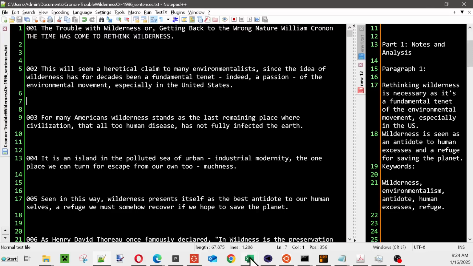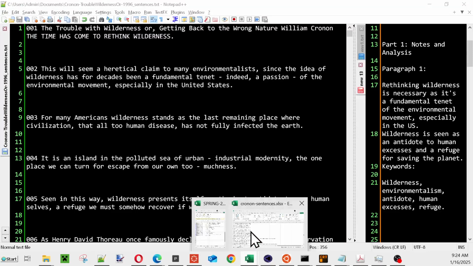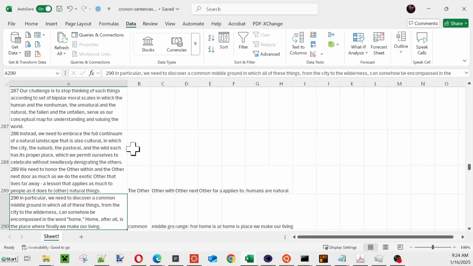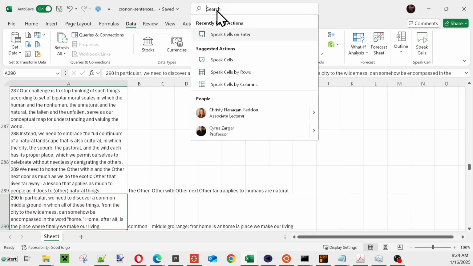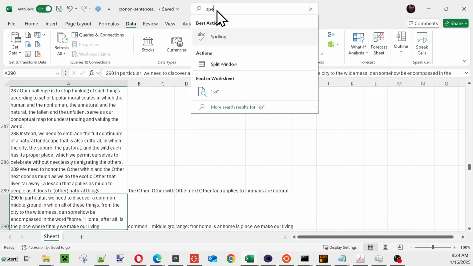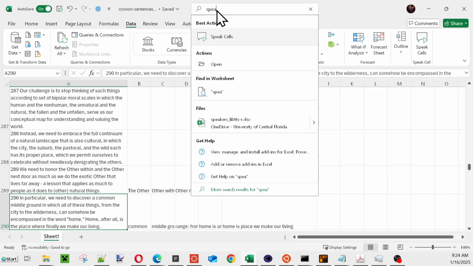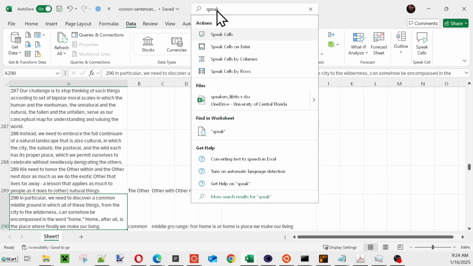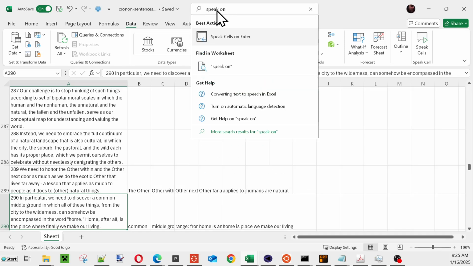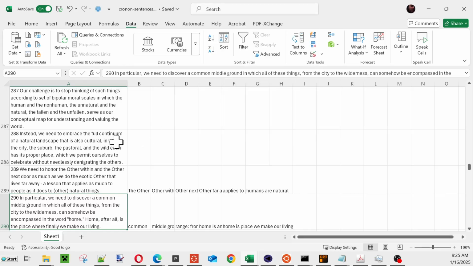But now Excel does not do it. I always try to find a way to make it speak. And there is a speak text feature, but it's tricky to find it. And the one to speak on enter, you have to go to the search up there and search up speak cells. The others come and they go away, but speak cells on enter, and that allows you to do something like this.